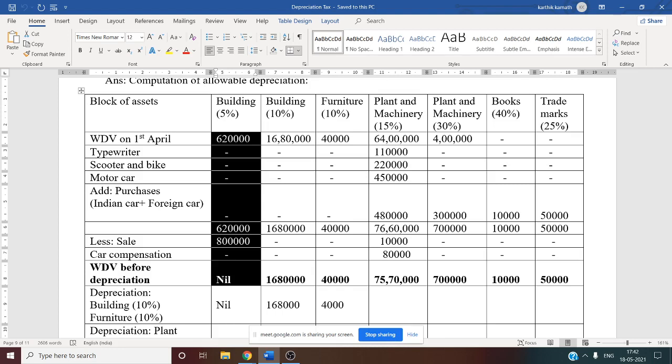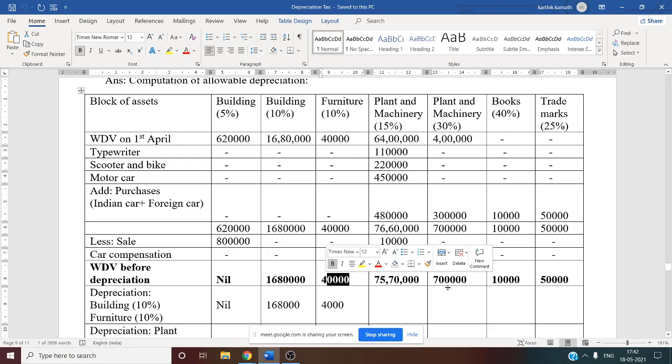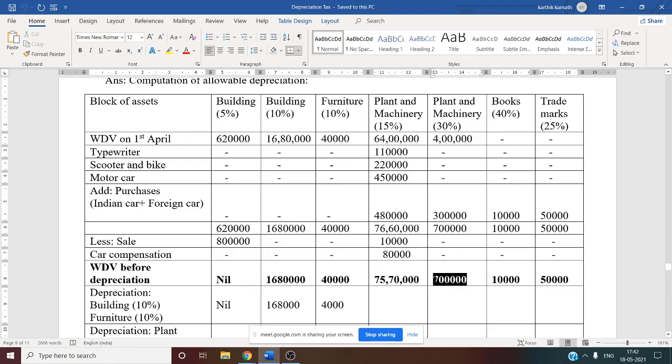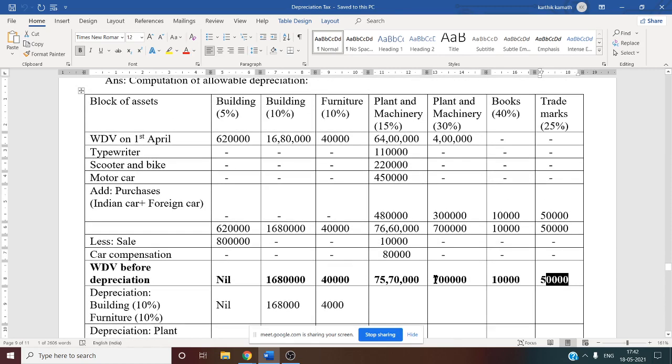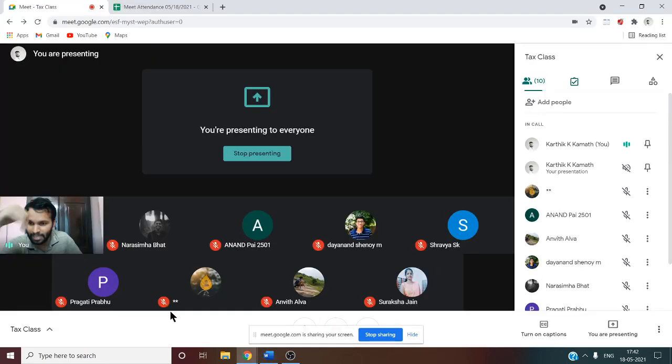Okay. So now after this, the other totals we want. Building 10% total 16 lakh 80,000. Furniture is 40,000. Plant and machinery 75 lakh 70,000. Plant and machinery 30%, that is 7 lakh. Book, that is 10,000. Trademark 50,000. Now one by one we need to calculate depreciation. So there are 7 columns, and for each of the 7 columns we need to calculate depreciation. See now, one by one we are going to see depreciation.